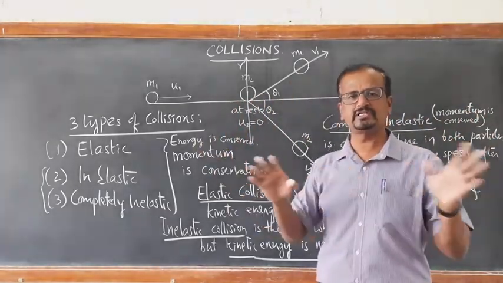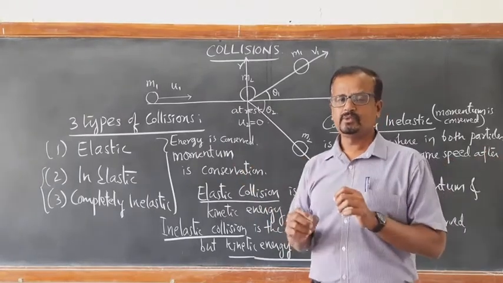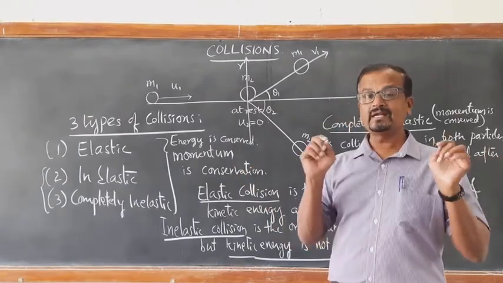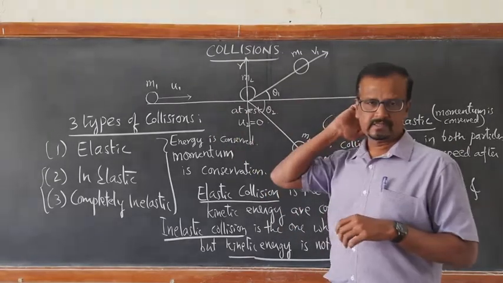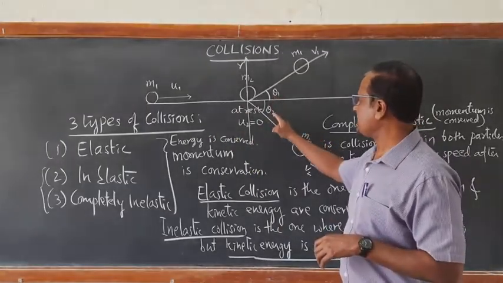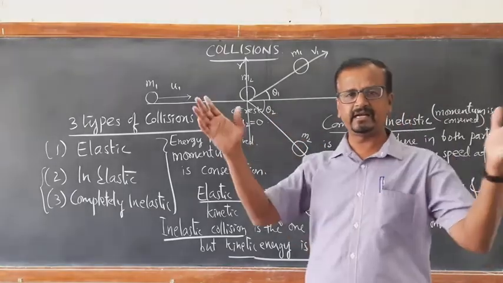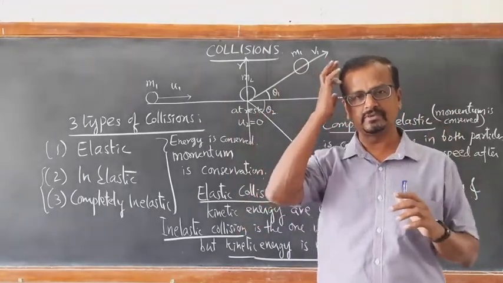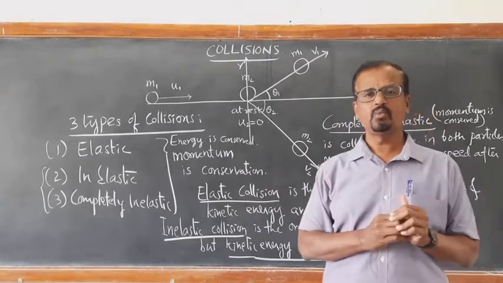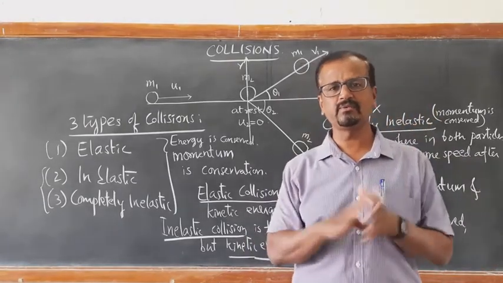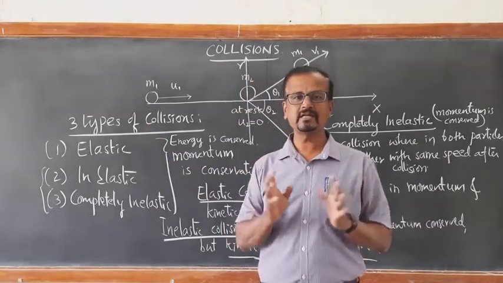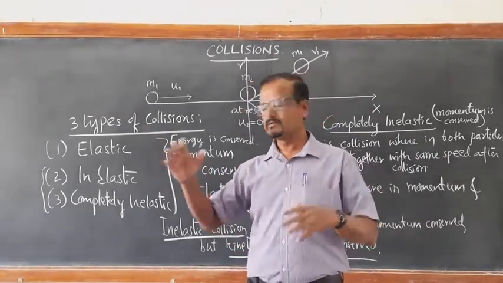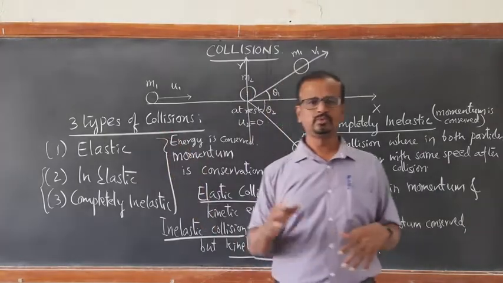If they do not change direction after collision, we call it a one-dimensional collision along a straight line. So in that case, the angles of scattering theta 1 and theta 2 become 0. First we will learn one-dimensional elastic collision. Then we can learn the remaining two.